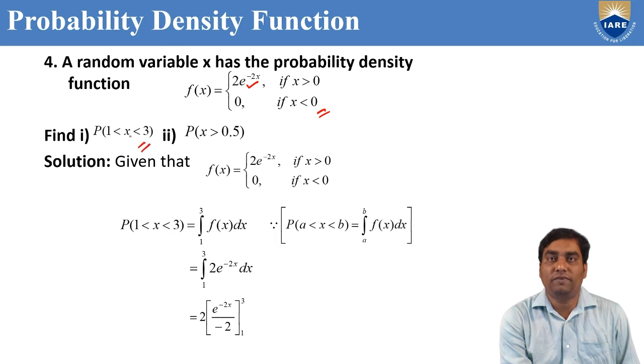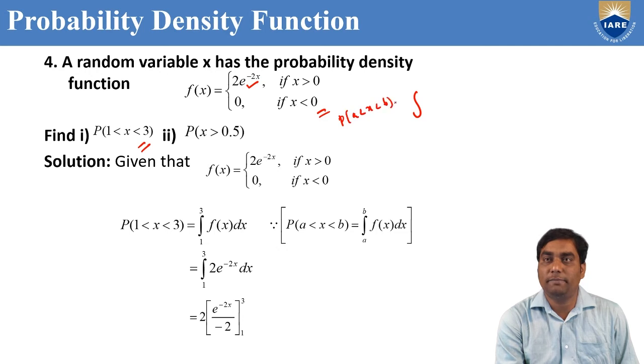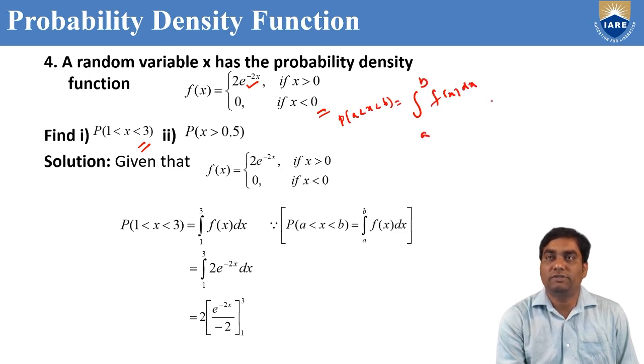Find directly P of x between 1 to 3 and P of x greater than 0.5. I told you that if it is a density function, we can find P of a less than x less than b by using the integration of a to b of f(x) dx. By using this formula, we can calculate any probability between two numbers if it is a probability density function.